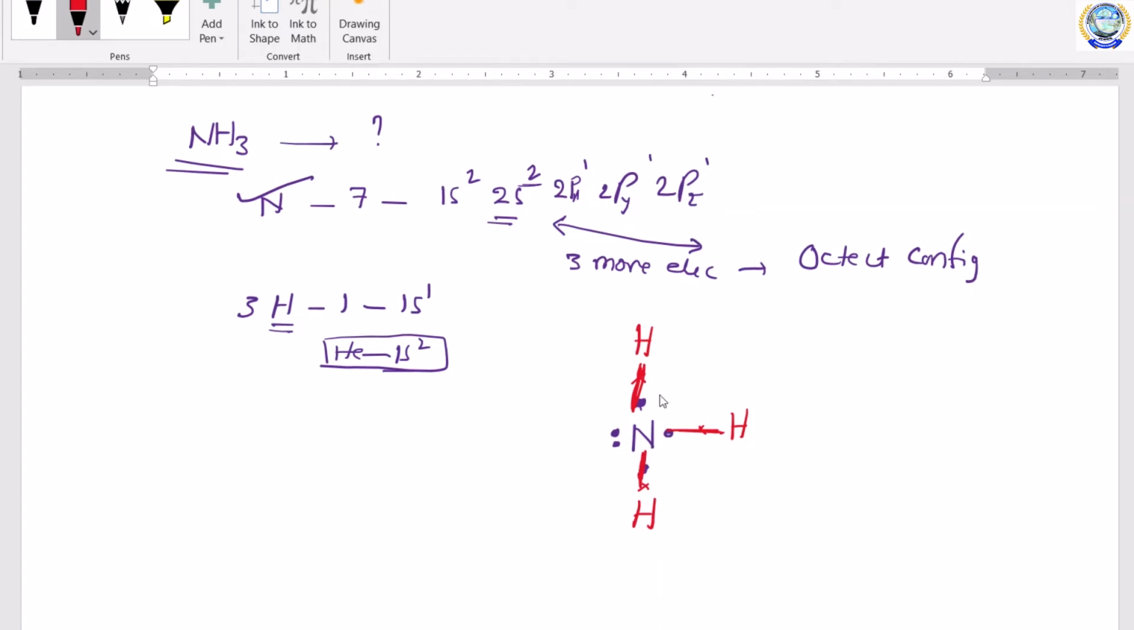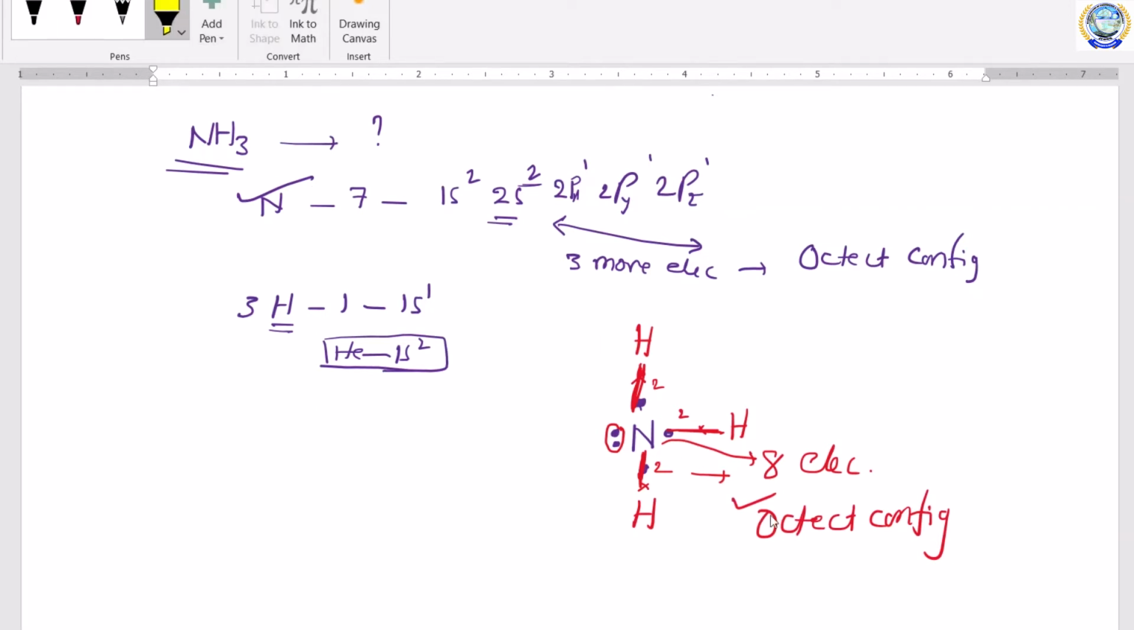Now count the number of electrons around this nitrogen atom. How many electrons are there? It has 2 electrons here, and 2 electrons in this bond, 2 electrons in this bond, 2 electrons in this bond. Totally it will gain 8 electrons. This nitrogen will gain 8 electrons. So again the octet configuration was satisfied. So in order to explain bonds in many molecules, we generally depend on this octet configuration concept.